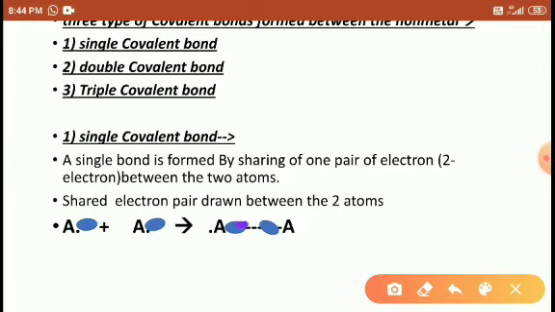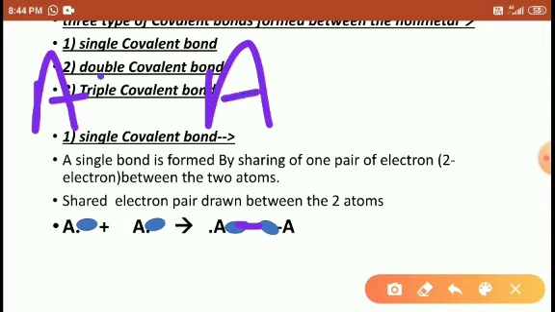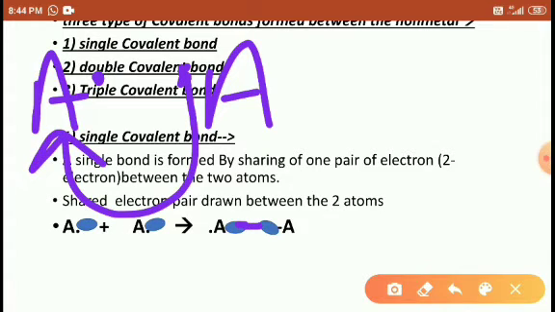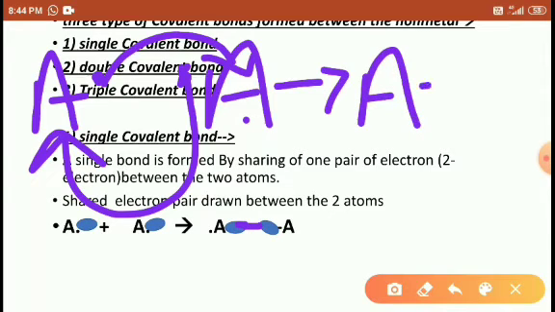This is the covalent bond. Right, students? This is the covalent bond. So here this electron is attracted to the first A atom's nucleus, and the first A atom's electron is attracted to the second A atom's nucleus. So both are attracted, and that's why they form a bond here.